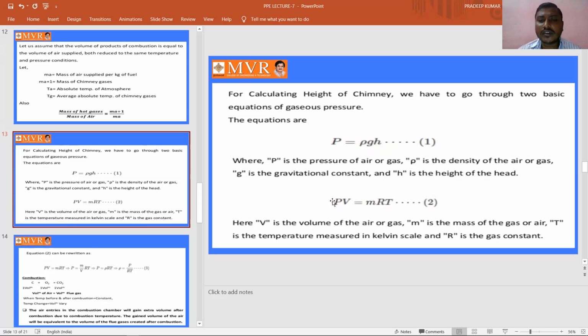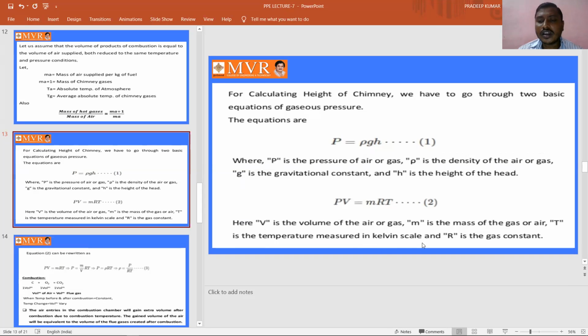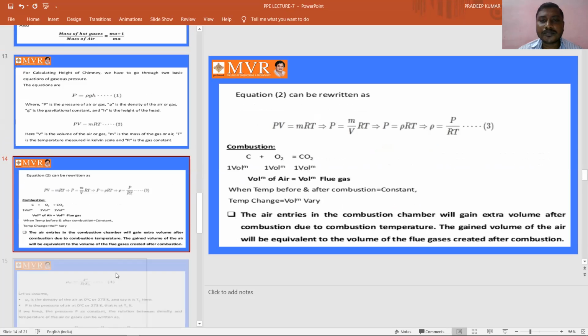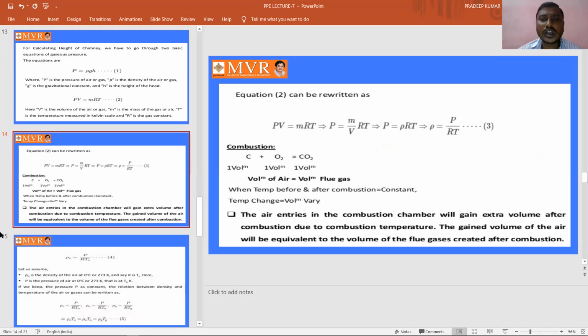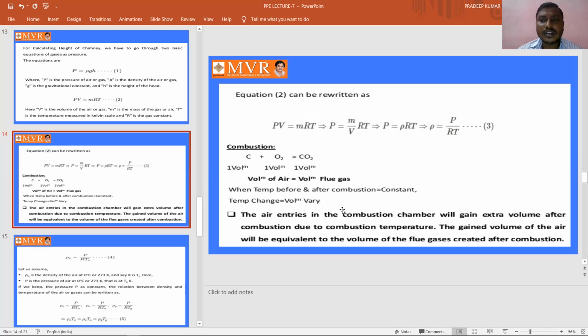Here P is the pressure, which we already know, V is the volume of air or gas, M is the mass of the gas or air, T is the temperature measured in the Kelvin scale, and R is the gas constant, which we are taking here for calculating the height of the chimney. See here, the equation which we are taking as equation 2, PV is equal to MRT, can be written in this way.